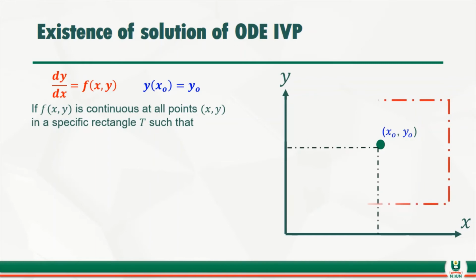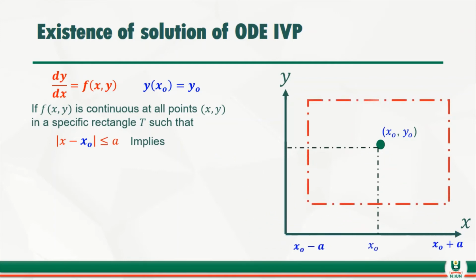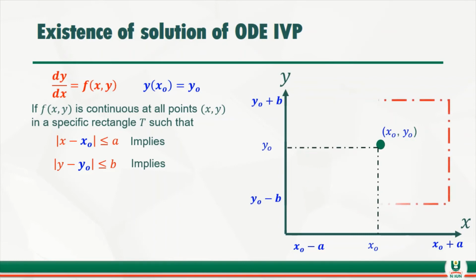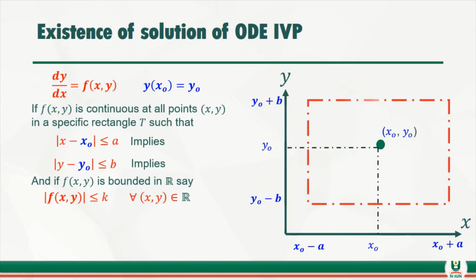Number one, let's say we have the absolute value of x minus x naught less than or equal to a. What does it mean? It implies that x is bounded below by x naught minus a and bounded above by x naught plus a. That is not all. Let's say I also consider the absolute value of y minus y naught less than or equal to b. What does it imply? It implies that y is bounded below by y naught minus b and bounded above by y naught plus b. So what is the next thing? Then I can now say that my function f of x, y is bounded in the domain. In this case, I put r, which is a real number here, is general, isn't it? But at the same time, I need to be specific that I'm talking about the rectangle domain.